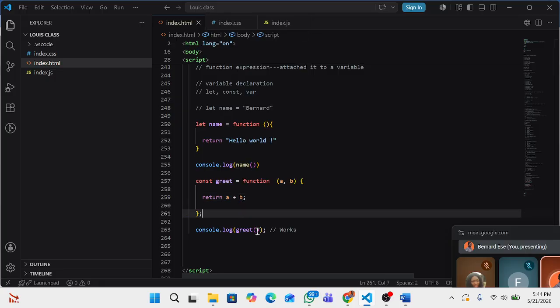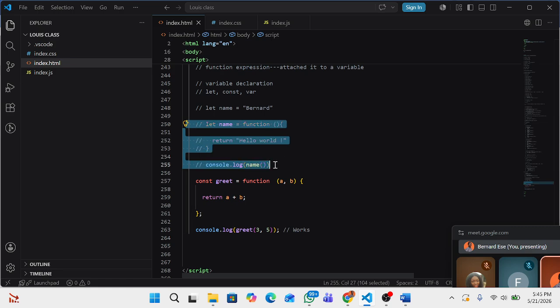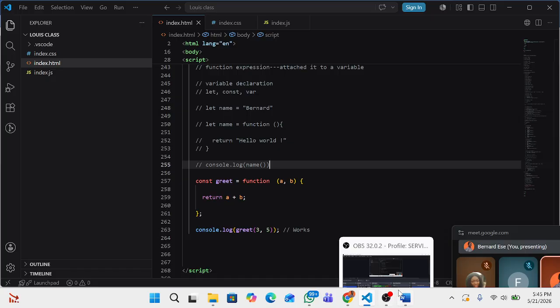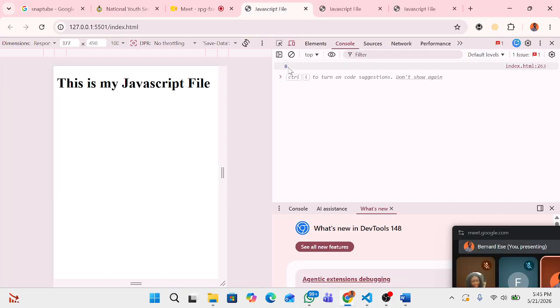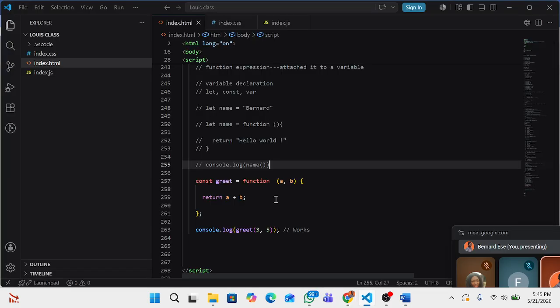Then you call it here and say 3 plus 5. So let's see what will happen. Are you seeing it? 8. That's 3 plus 5. So that's what they are trying to explain in that place.